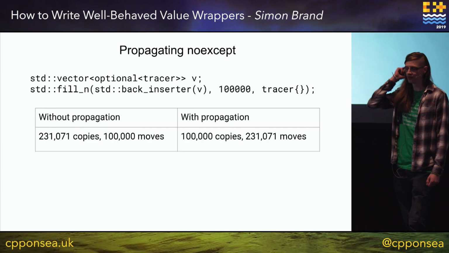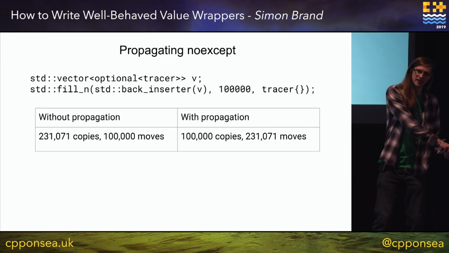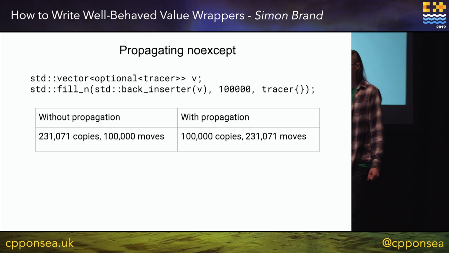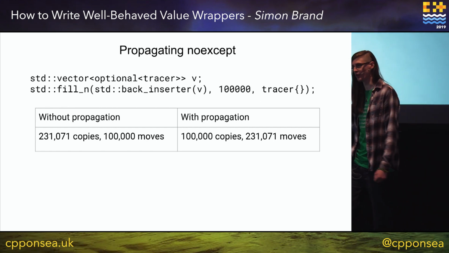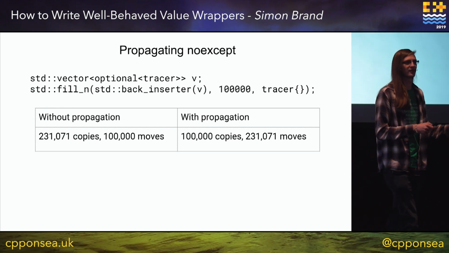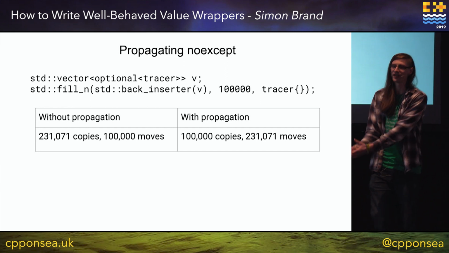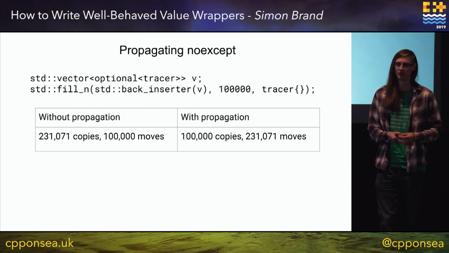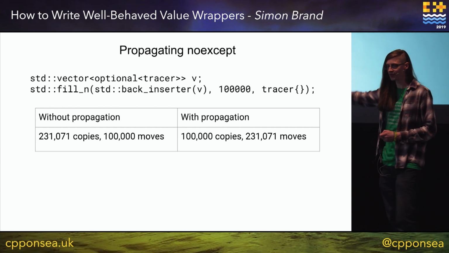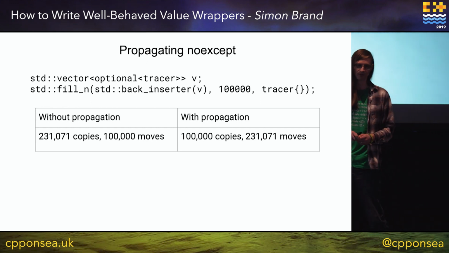If we do not propagate the noexceptness of our move constructor, then we get over 200,000 copies and 100,000 moves. But if we make sure that if our underlying type is noexcept move constructible, then our wrapper is too, a bunch of those copies now become moves.